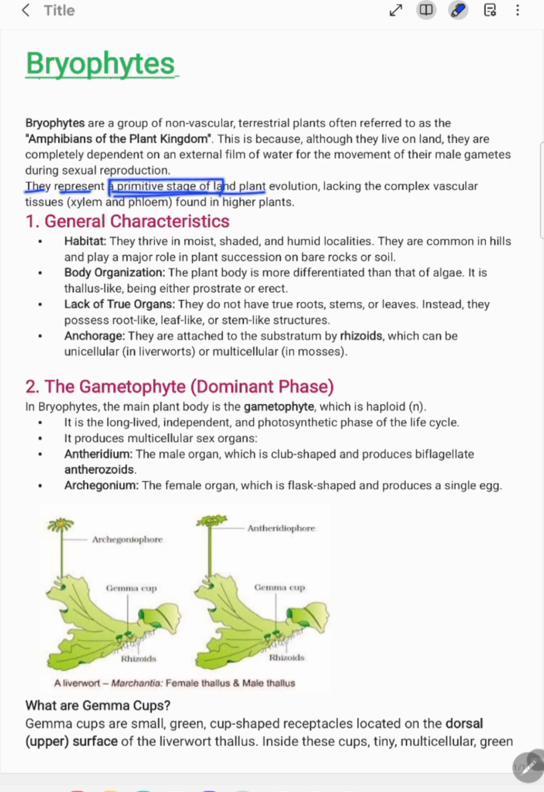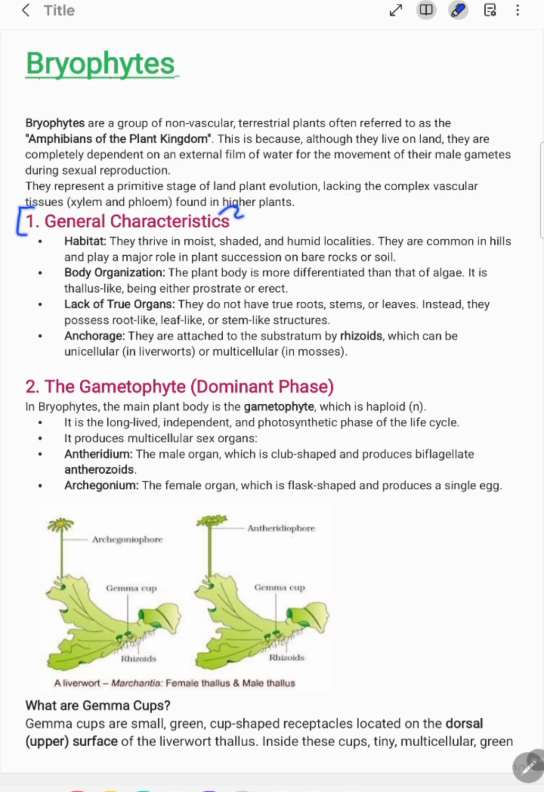The bryophytes are known as the primitive stage of the land plant during evolution because they lack vascular tissue, xylem and phloem, which is found in the higher plants. So this was all about bryophytes. They are non-vascular, terrestrial, the amphibians of the plant kingdom, and the primitive stage of the land plant during evolution because they lack vascular tissues.